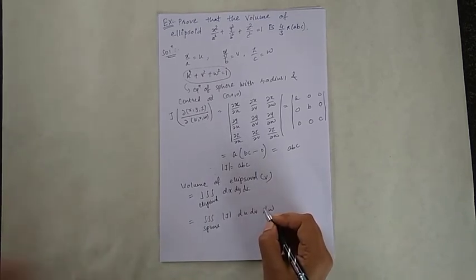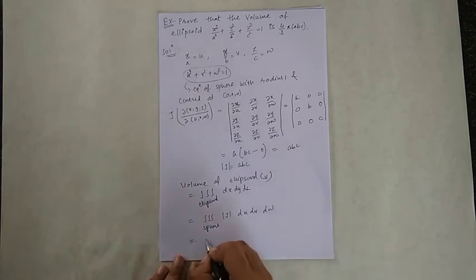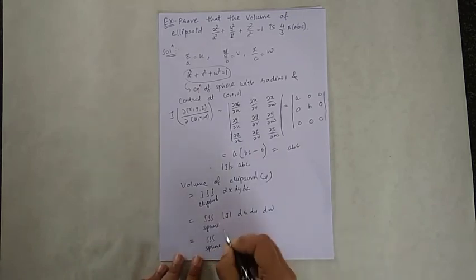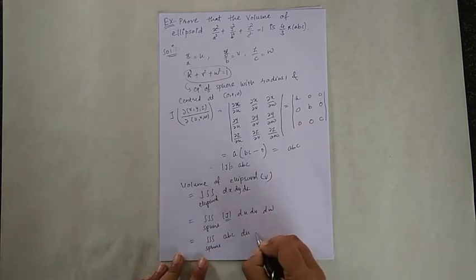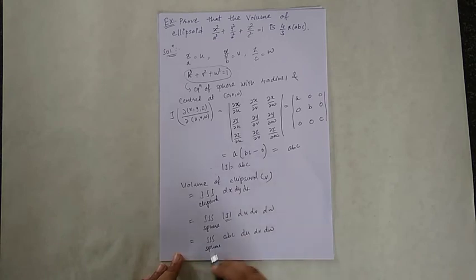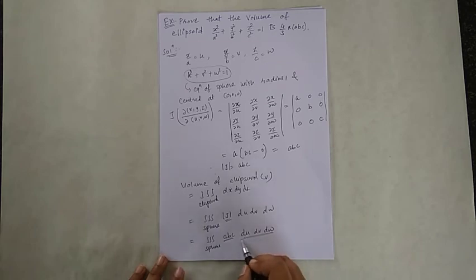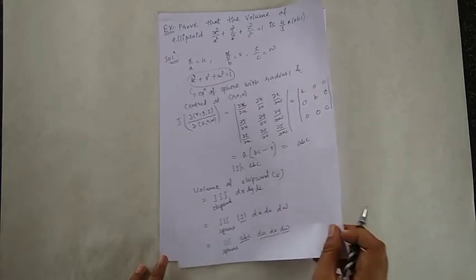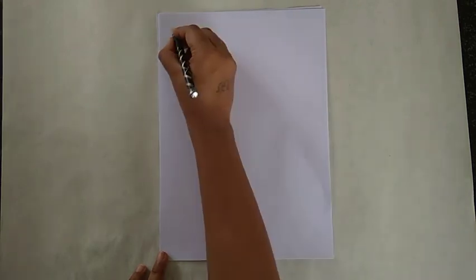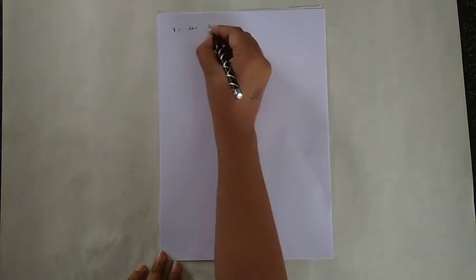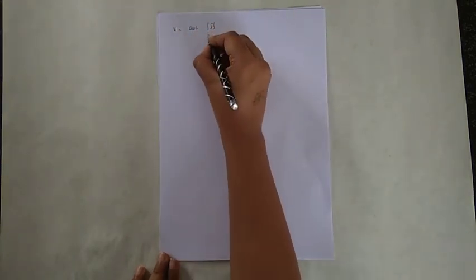So for the sphere, the value of the Jacobian is a into b into c, and du, dv, and dw. Here you see that abc is constant with these variables. So taking it outside, V is equal to abc times the triple integration over the sphere